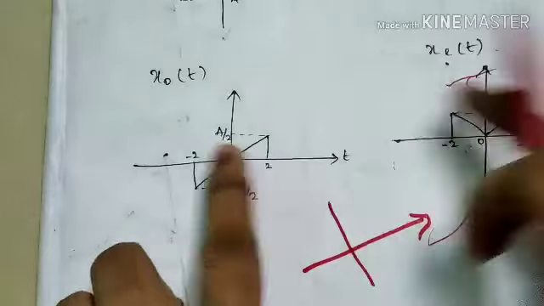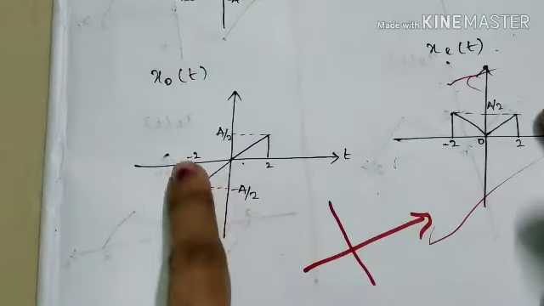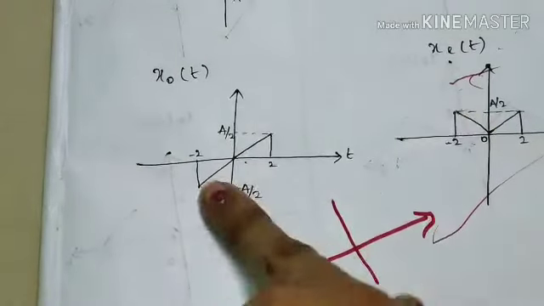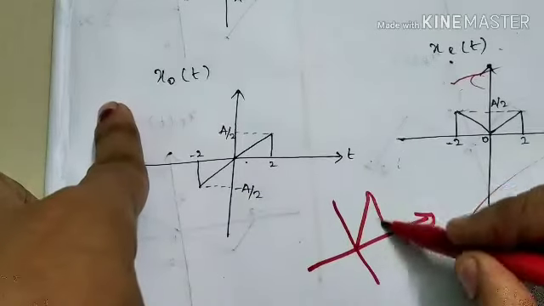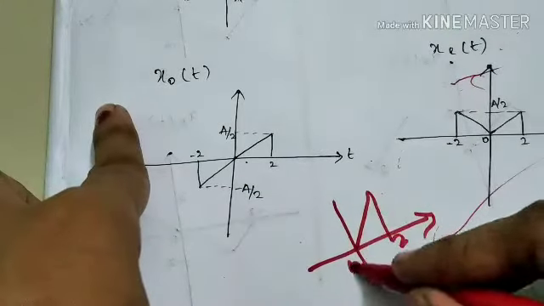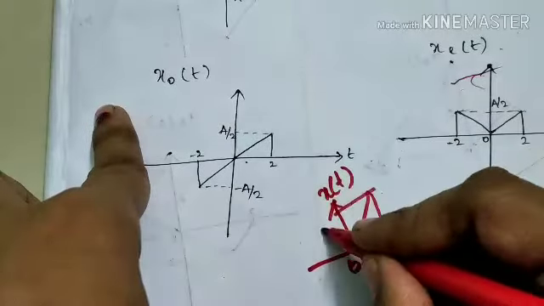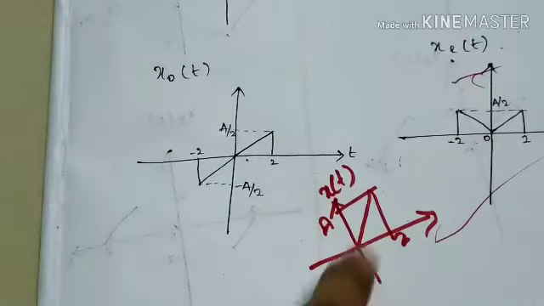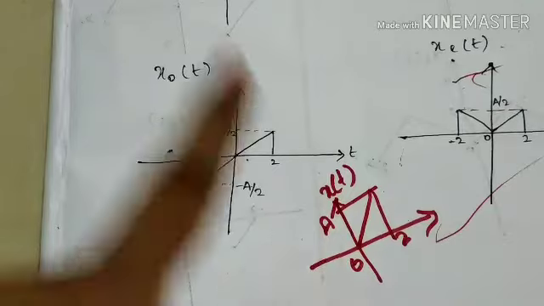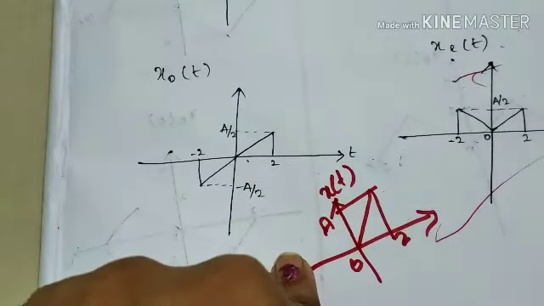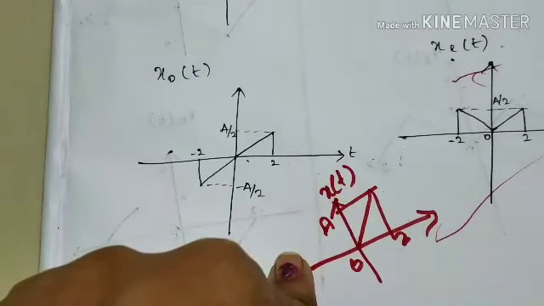Only from 0 to 2 do they get added. From 0 to minus 2, here we have minus A by 2 and here plus A by 2, so these two cancel each other and our final signal will be this one. From 0 to 2, x of t is A. So this is our original signal given in the question. By adding the odd component and even component of the signal, we get our original signal. If you want to check your answer, you can use this method.